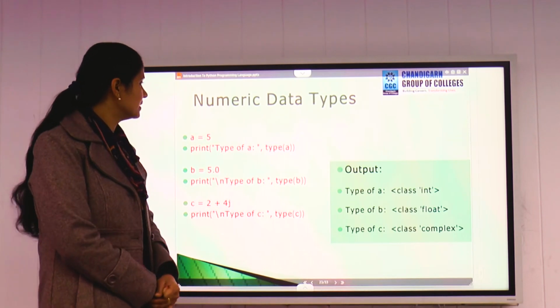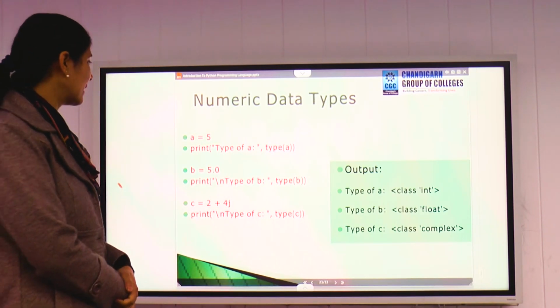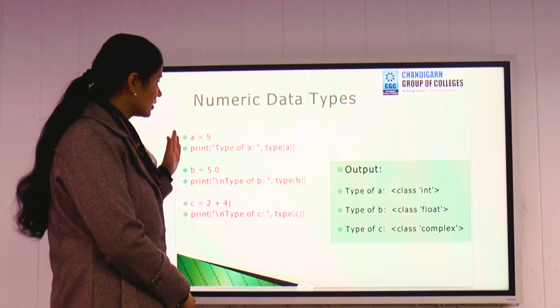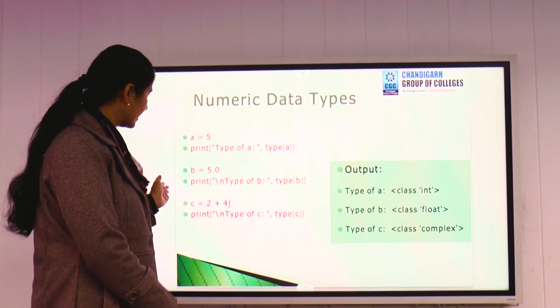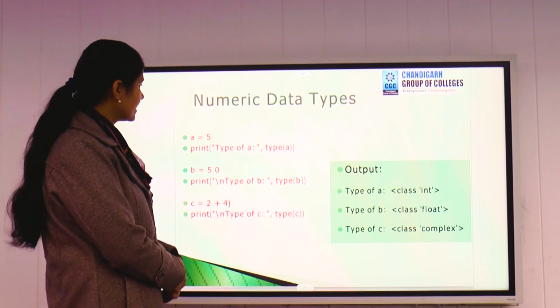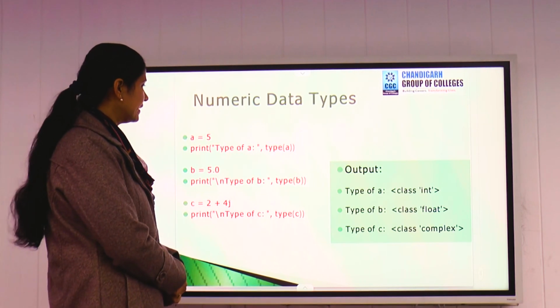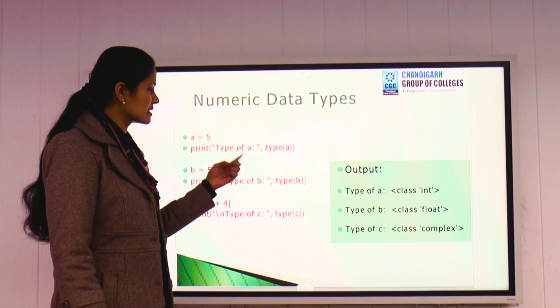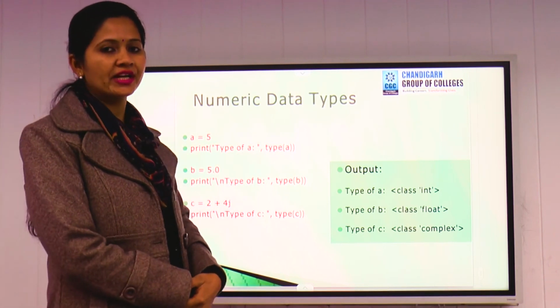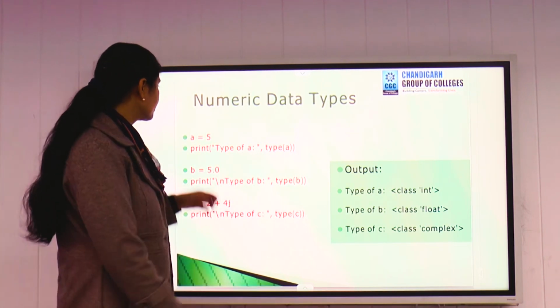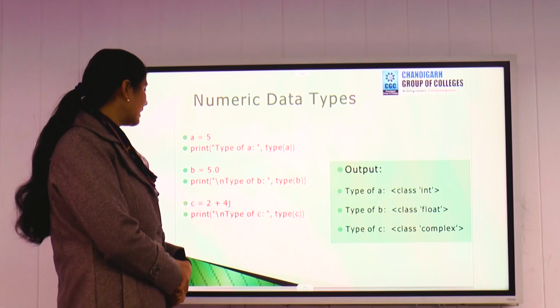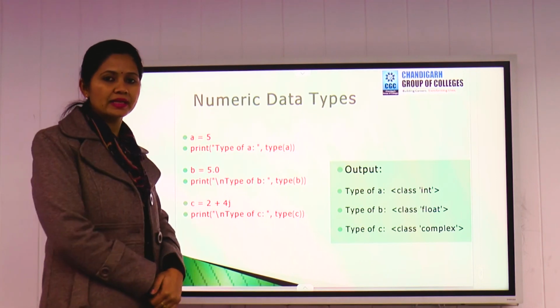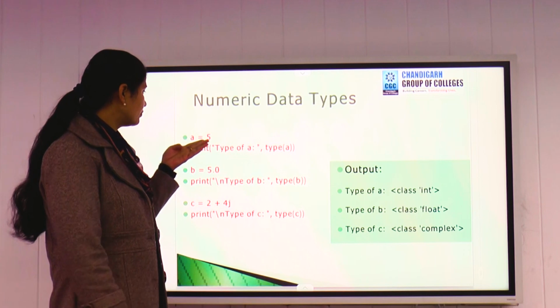Next we have an example of numeric data types. All three types of data examples are given here. The first one represents class A. Here we are using the type function. The type function specifies the type of data we have entered. So here we have taken example A, a variable A assigned the value 5.